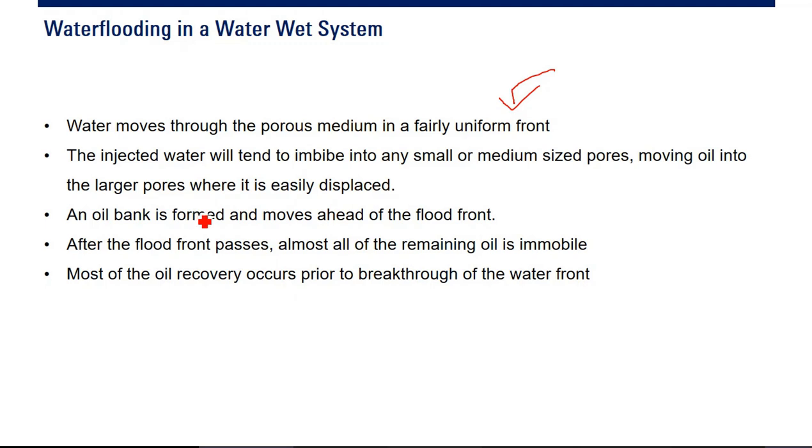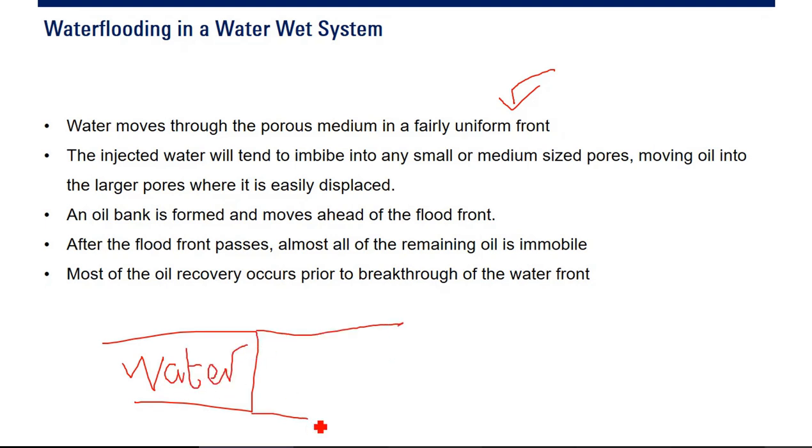An oil bank is formed and moves ahead of the flood front. So if we have water and oil, let's say it's a piston-like displacement. So this is the face of the water, or water front, and this is the oil. So an oil bank is formed and moves ahead of the flood front. Ya, jadi water mendorong oil. After the flood front passes, almost all the remaining oil is immobile.